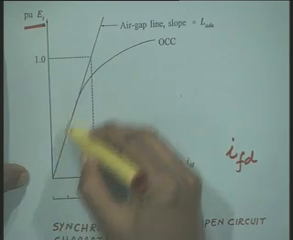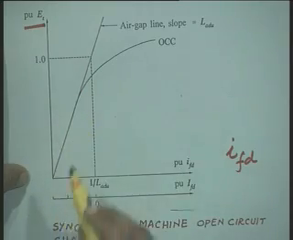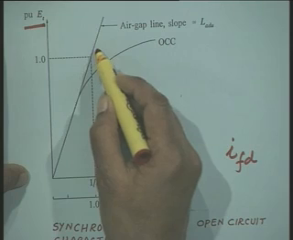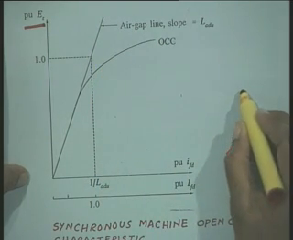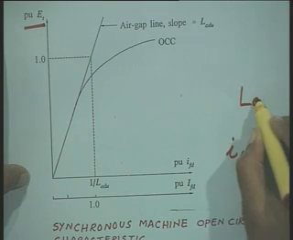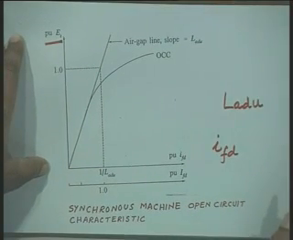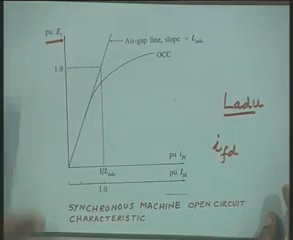Now, this is the open circuit characteristic. If you draw a tangent to the characteristic passing through the origin, that is the initial portion, then this is your air gap line. The slope of this air gap line is the mutual inductance unsaturated, LADU, that is the slope of this characteristic.